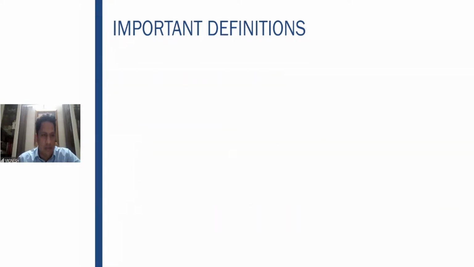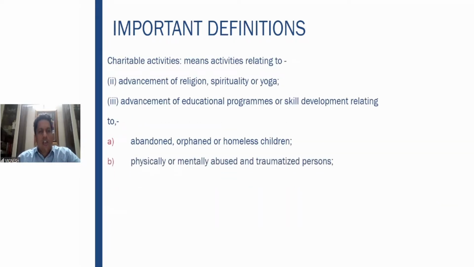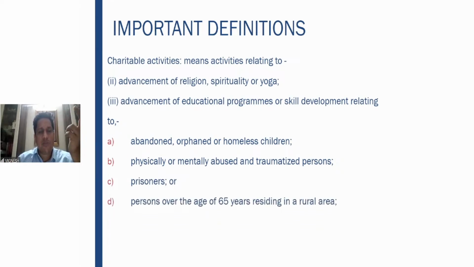Whether it is exempt or not, we will see now. It also includes activities related to advancement of religion, spirituality, or yoga. Advancement of educational programs or skill development. Now, educational programs and skill development, not everything is a charitable activity. Only those related to abandoned, orphaned, or homeless children, physically or mentally abused, traumatized persons, prisoners, persons over the age of 65 years residing in the rural area.